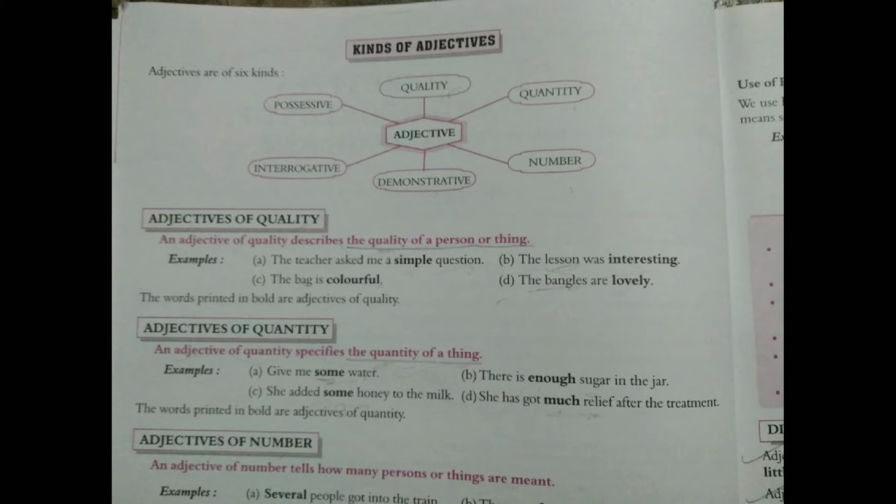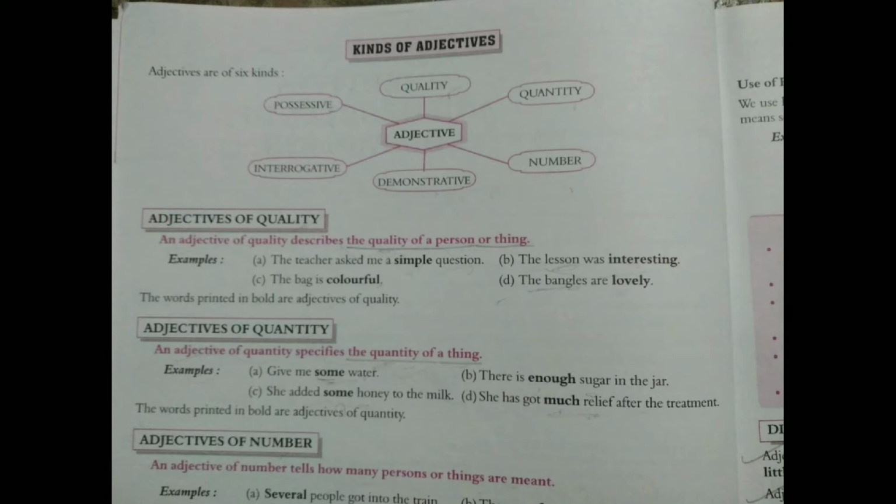So when we ask the question how much of the thing or any noun, then it gives us the answer of adjective of quantity. See the example. Give me some water. Water is noun and how much water? Some. So some is adjective of quantity.